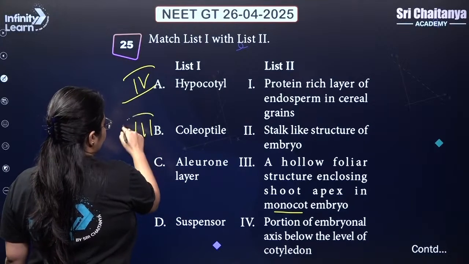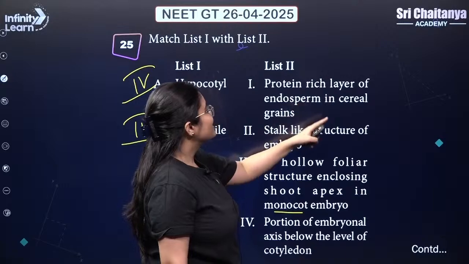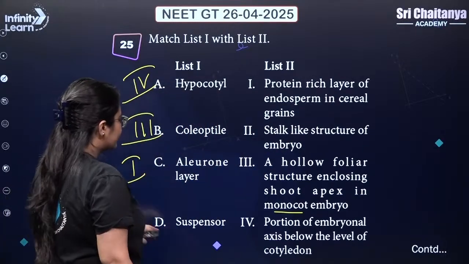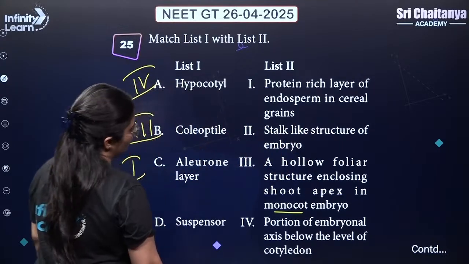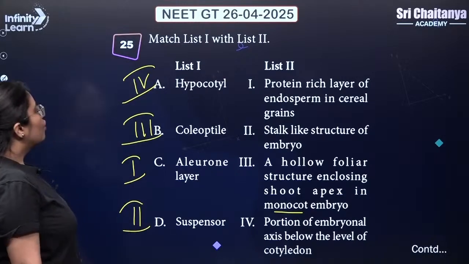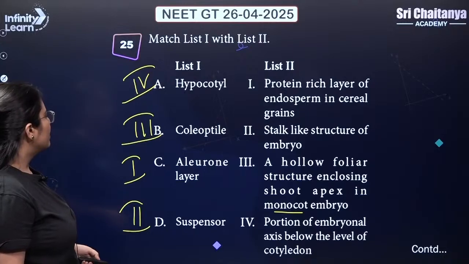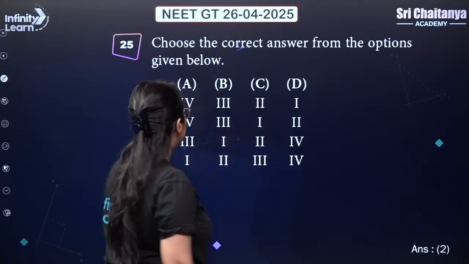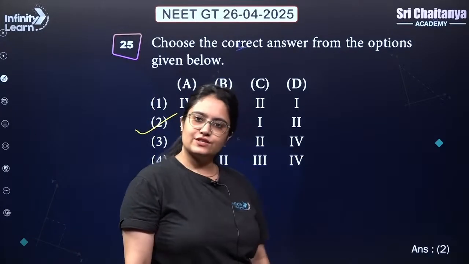Aleurone layer: protein-rich layer of endosperm in cereal grain. Suspensor: it is the stalk-like structure of embryo. So, 4, 3, 1 and 2. So, the correct answer is 2, my dear students.